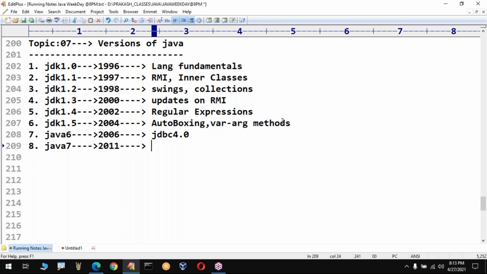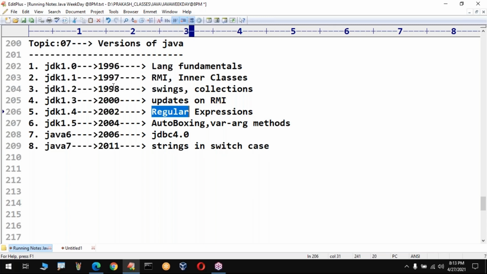Which concepts are introduced here? Generally, I hope you know about the switch case. In the switch case, you can pass only characters and integers, but in Java 7, strings in switch case is introduced. I'm just taking one or two examples, that's all.